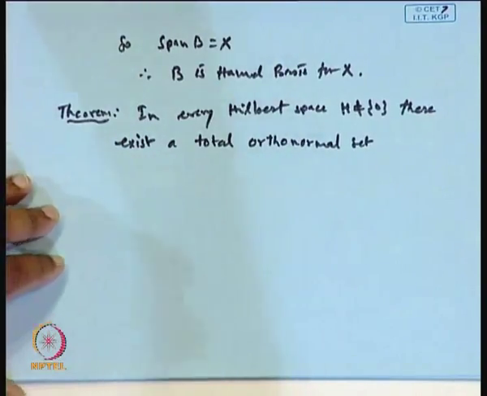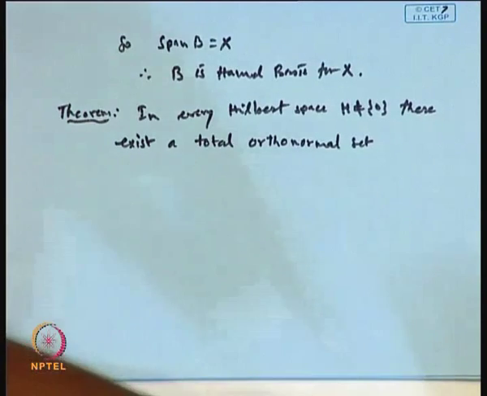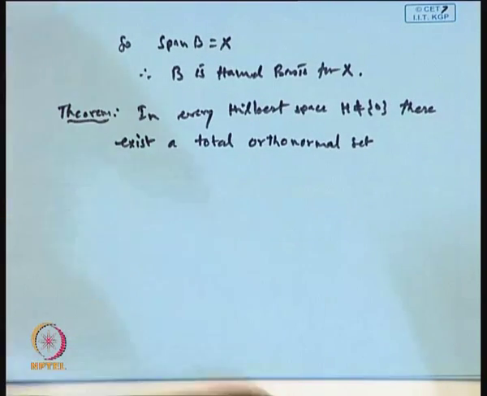A subset M is total when the closure of the span of M is X. So in a Hilbert space we want a total orthonormal set M such that the closure of the span of M will be H itself.